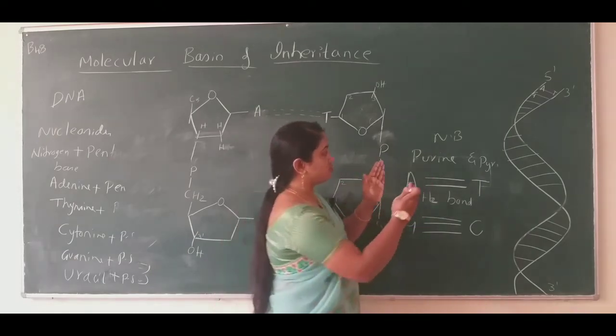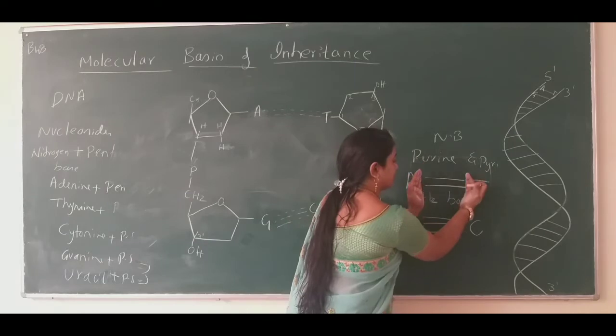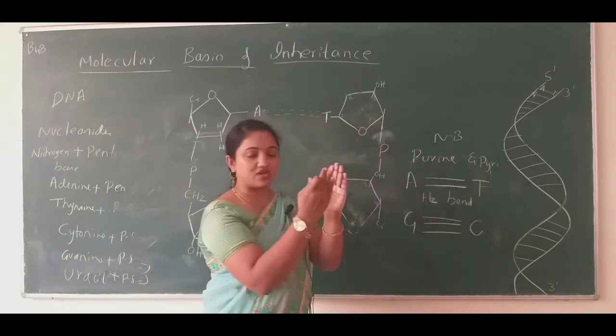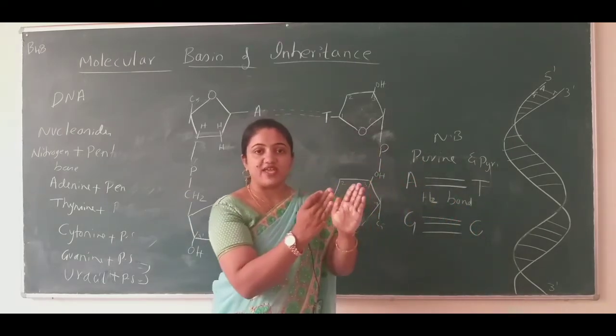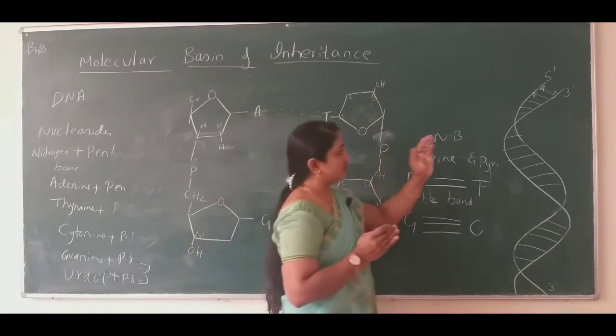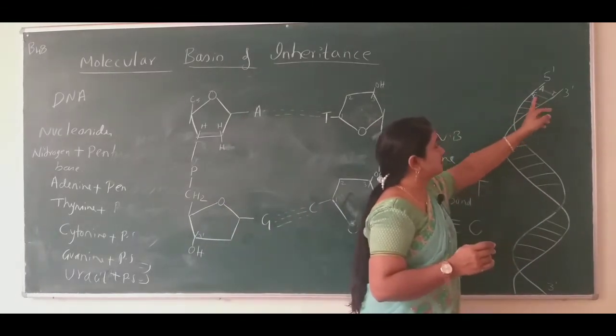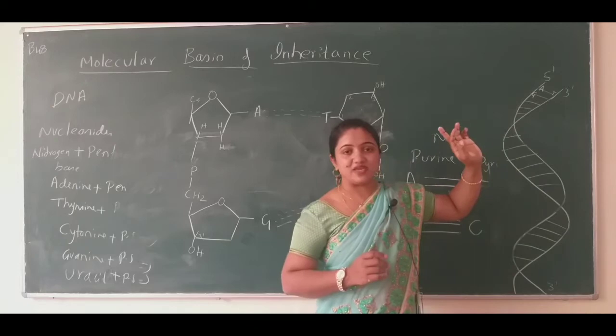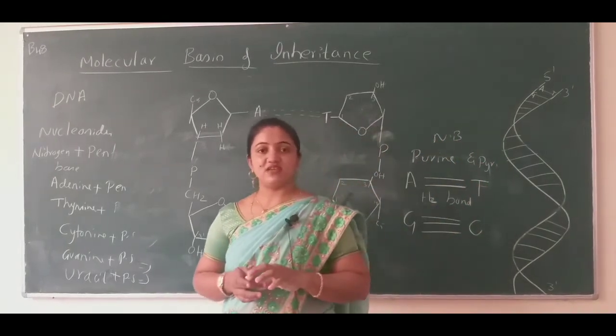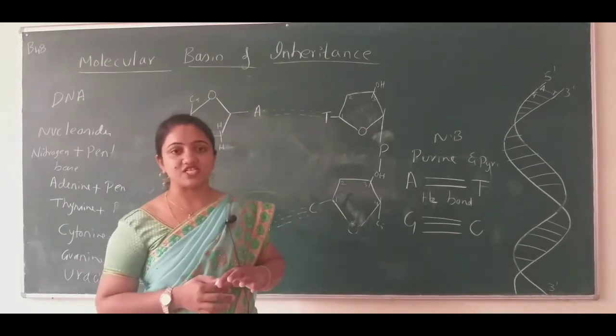And one more thing to tell, the size of the hydrogen bonds is very much equal in all the base pairs. In the last session we learned about the base pairs, right?